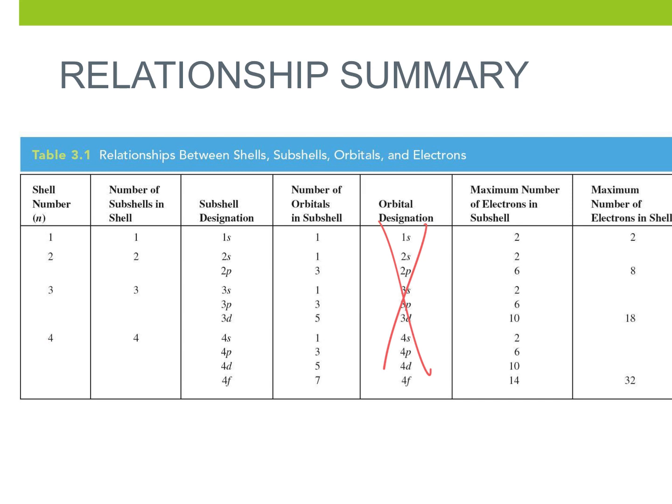And then the fourth shell holds 4 subshells. So we get the s, the p, the d, and the f. How many orbitals are there for s? 1. How about p? 3. D? 5. And f is? 7. Good. How many electrons per orbital? 2. So what's 1 times 2? 3 times 2? 6. 5 times 2? 10. And 7 times 2? 14. So if we add up 2 plus 6 plus 10 plus 14, we get 32. So the fourth shell can hold 32 electrons.